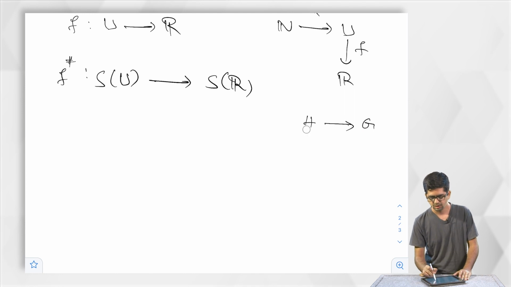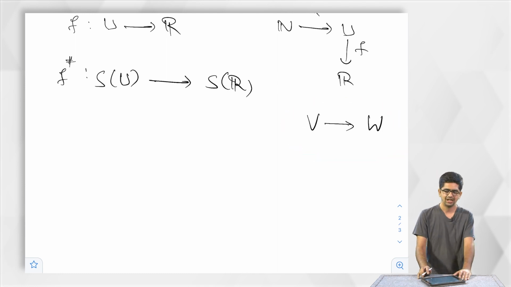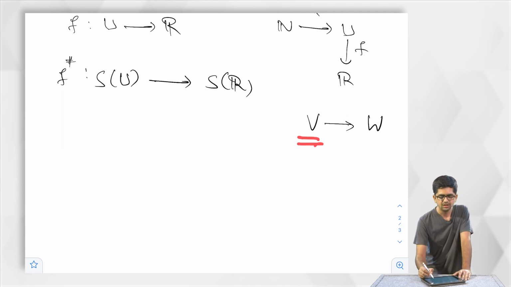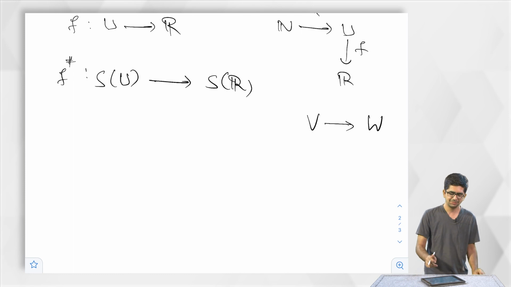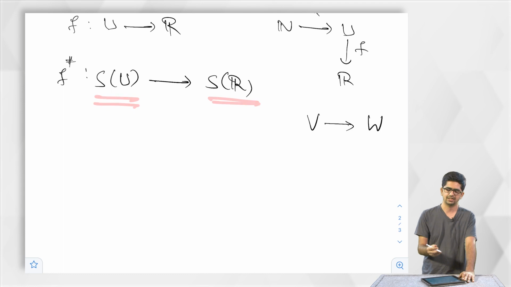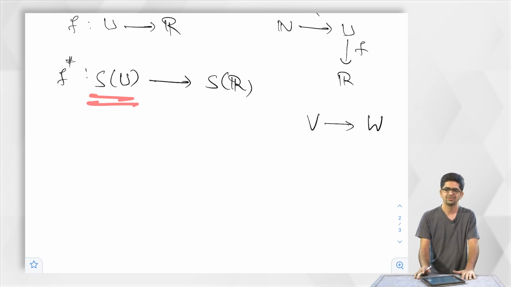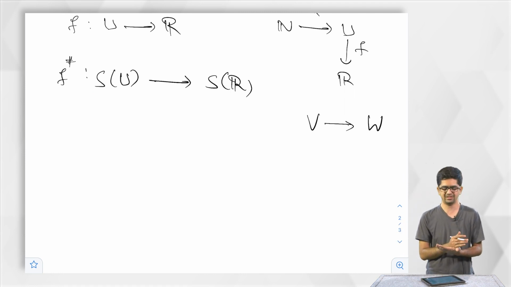Not only for group theory, one can talk about linear maps. Take two vector spaces V and W. Maps that we are interested in are such that the map should be compatible with the structure of V, in the sense f of x plus y is equal to f of x plus f of y and something else. So similarly, these two have some structure, in the sense that there are some special elements in SU, namely bounded sequences, monotone sequences, Cauchy sequences, convergent sequences.